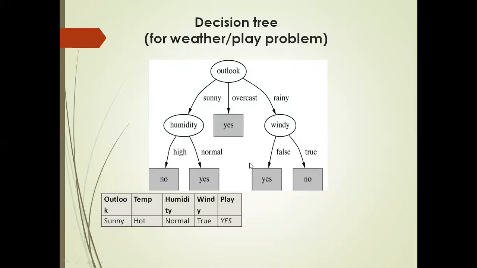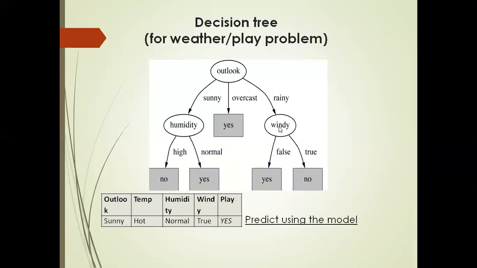Just check that the node in that subtree is humidity. First check the outlook. What is the outlook? Sunny. Okay, come to the left hand side. What is the next attribute you get? Humidity. So humidity is what? Normal. So if humidity is normal, then it is yes. Play should be what? Yes. Understood this? So this is how we are going to construct the decision tree. It's very simple. First understand the decision tree algorithm. Once you understand, it is easy for you to construct the decision tree.